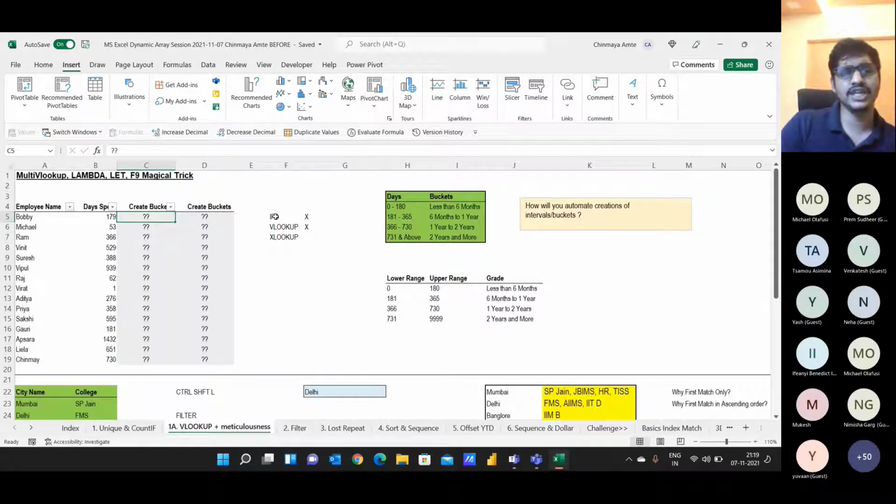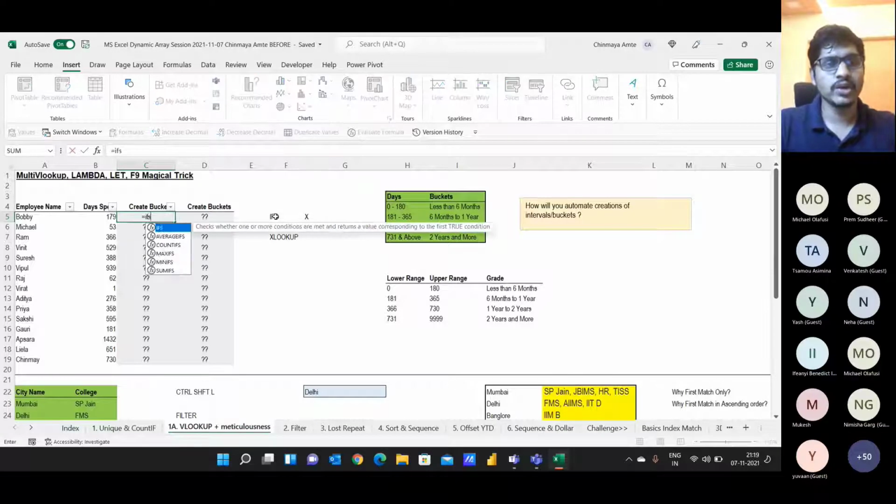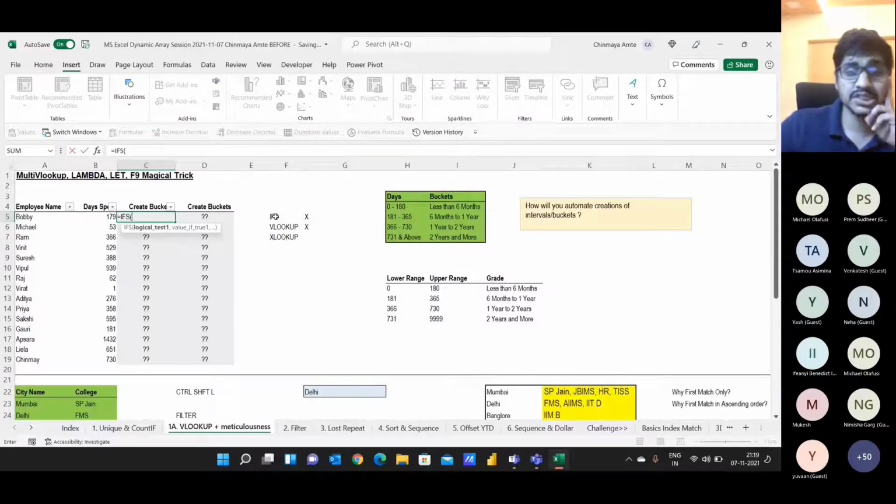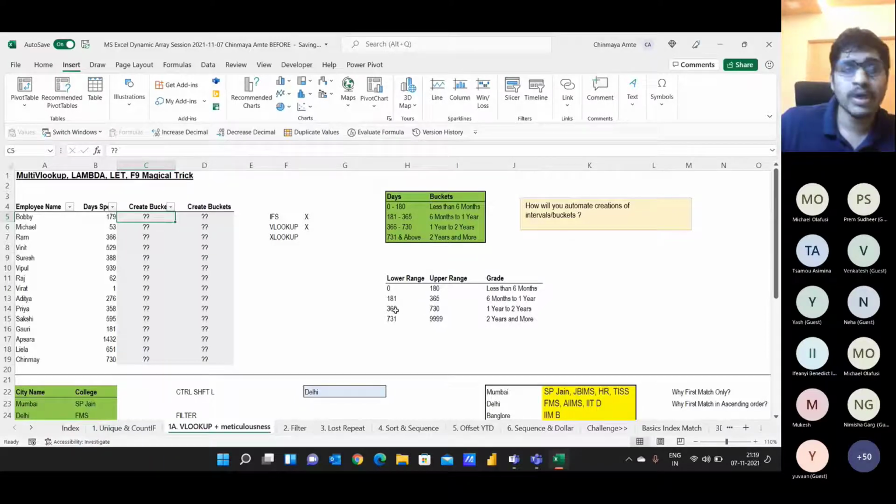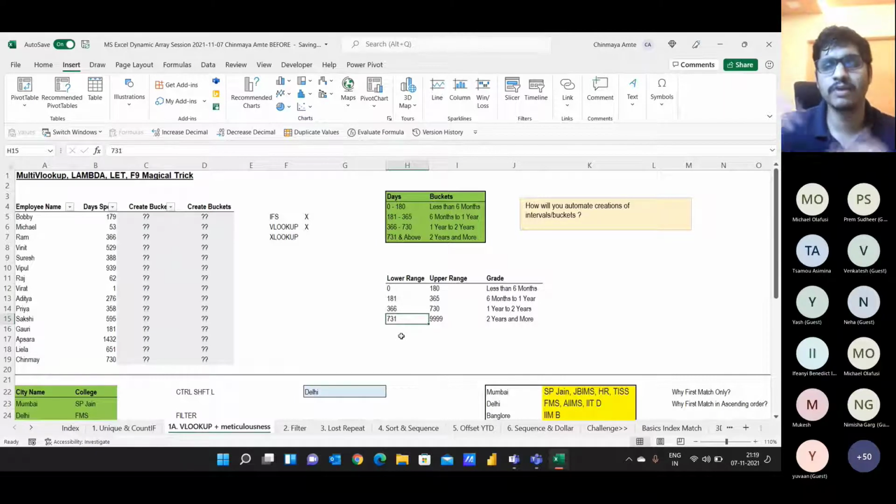So first thing is nested IFs. If I try to create an IFS condition, imagine there will be 4 conditions: greater than 0, less than 180, greater than 181, less than 365, greater than 366, less than 7. And what if tomorrow my boss, or my client, or my colleague says, why don't you add one more bucket, like 1.5 years to 2 years? Then again, you have to go to the IF formula and change it.